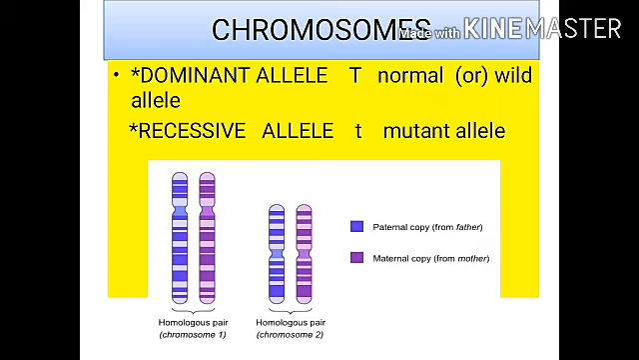You can observe the picture showing homologous chromosomes. Of the homologous chromosomes, one is said to be paternal and the other maternal. That is, maternal means mother, paternal means father. So in this we can see one representing the dominant allele, capital T, and the other representing the dwarf recessive, small t. So small t is said to be a mutant allele.